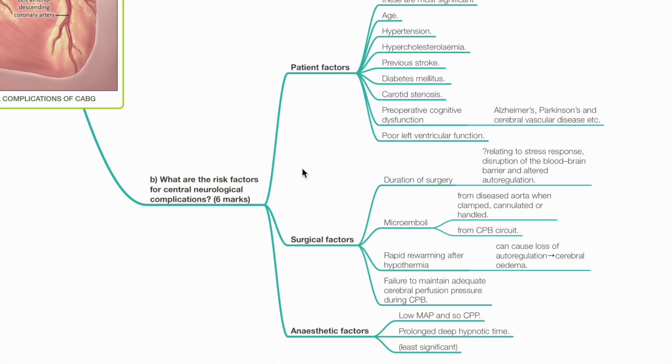Rapid rewarming after hypothermia can cause loss of autoregulation and cerebral edema. Failure to maintain adequate cerebral perfusion pressure during CPB can cause central neurological complications. Anesthetic factors include hypotension and thus low cerebral perfusion pressure, and prolonged deep hypnotic time.